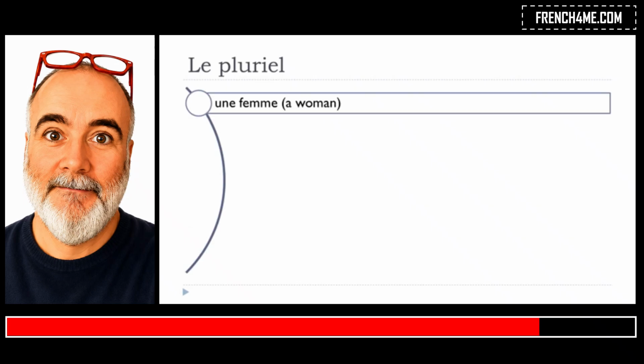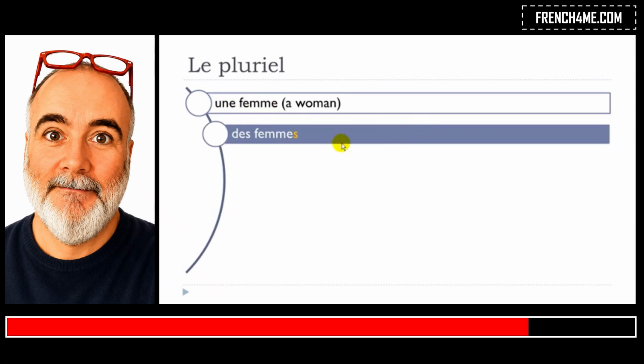Now let's see a few examples. This one, une femme. If we think about the rule that we saw previously, une is changing, and the article becomes des. Femme, you write it like it was at the singular form, and then you just add this s at the end, and as we said, you don't pronounce it, so you get des femmes. Une femme, singular, and then des femmes.